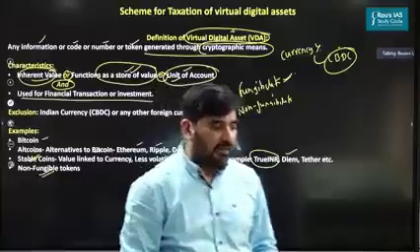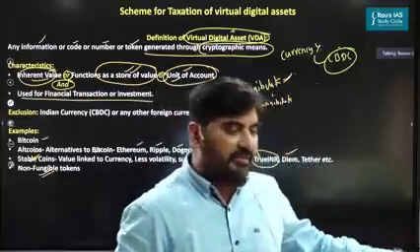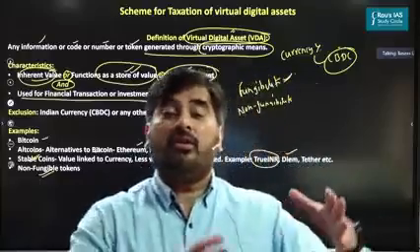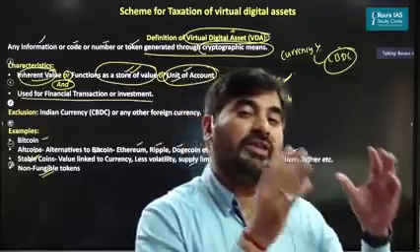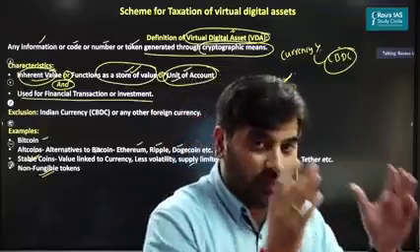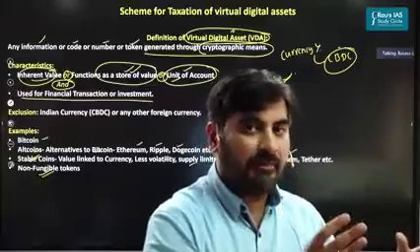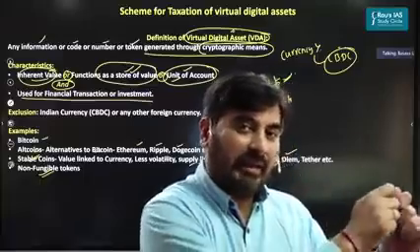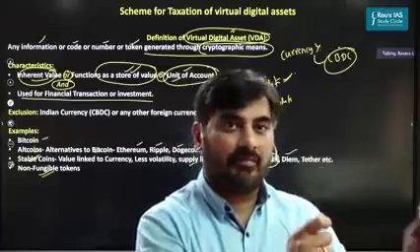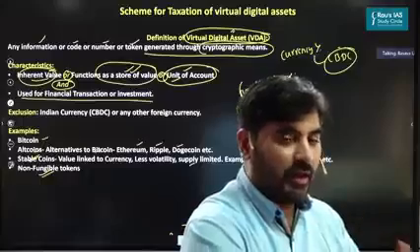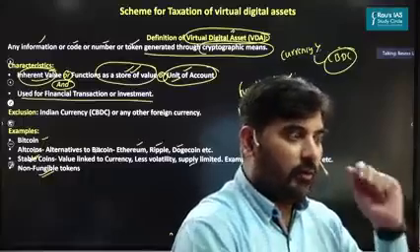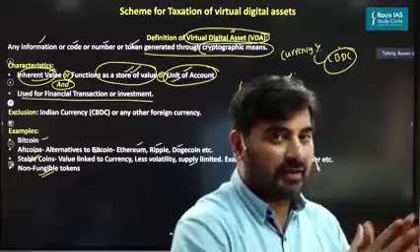When you say something is fungible, it means that there are more than one things whose value is the same, and one thing can be replaced by another thing. I repeat, fungibility means you have more than one thing whose values are the same, and one thing can be replaced with another.